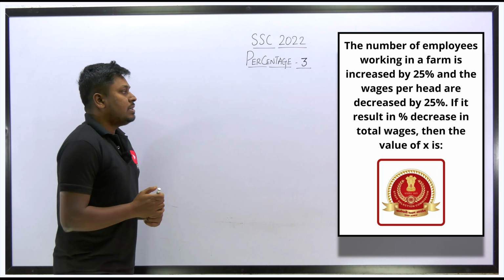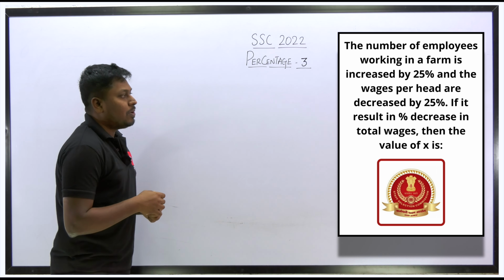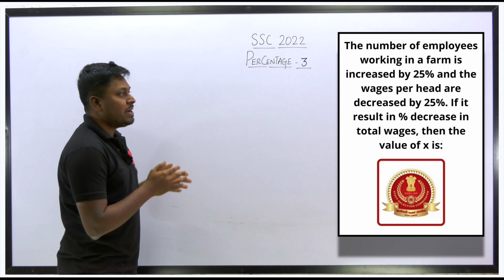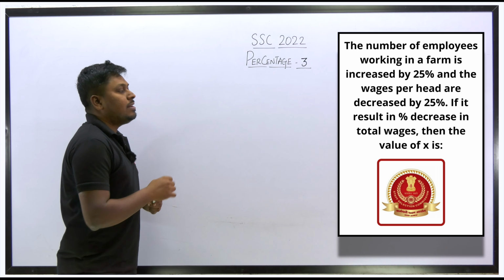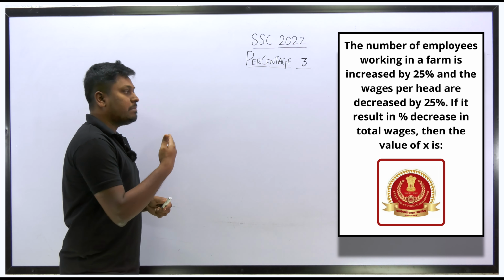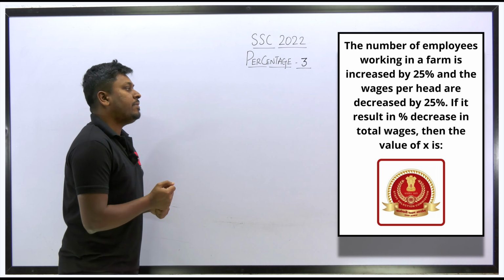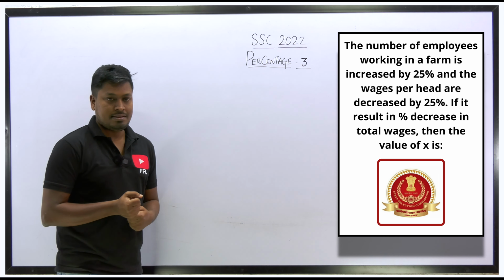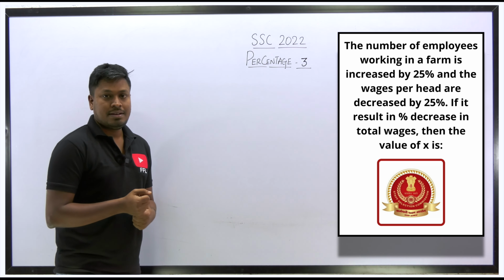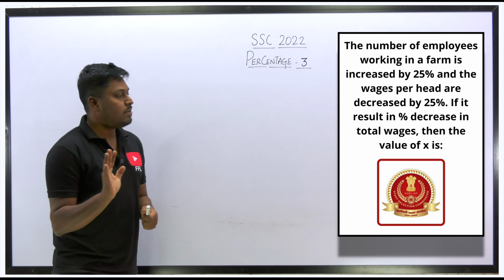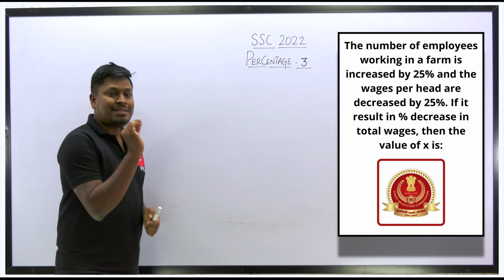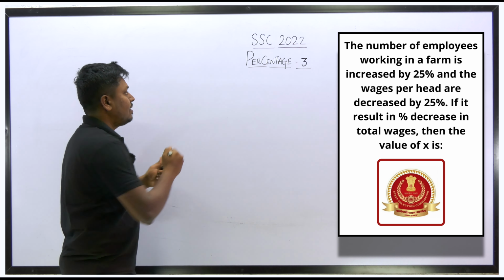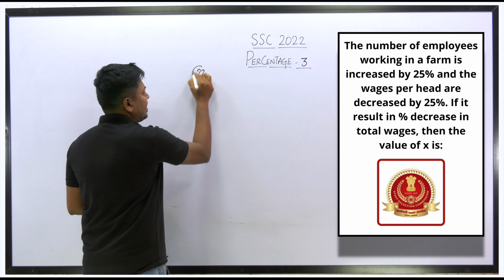22nd question. The number of employees working in a firm is increased by 25% and the wages per head are decreased by 25%. If the resultant percentage decrease in the total wages is X, then what is the value of X? So here our target is to find what? Our target is to find the resultant percentage decrease. Understood or not?